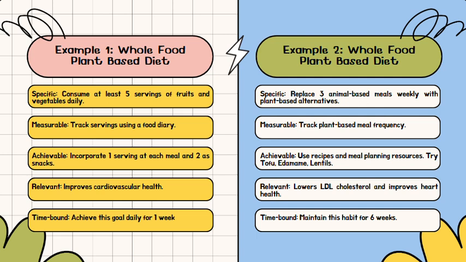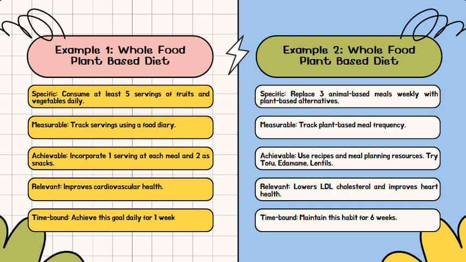And then time-bound. Let's give this a try for 1 week. We'll reevaluate at the end of 1 week. Maybe at 1 week we say, hey, 5 servings is too much. I need to put my goal down to 4 and hope I can hit 4 every single day. That's totally fine. If by the end of 1 week we say, hey, I got 5, 5 is looking good, let's bump it to 7. We can give that a try as well.